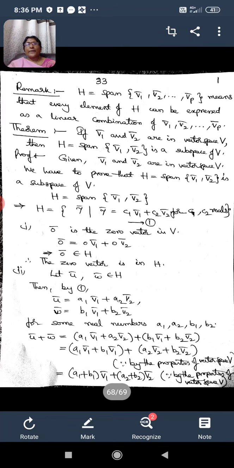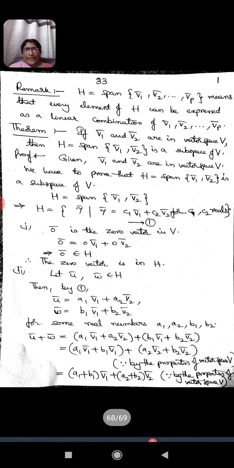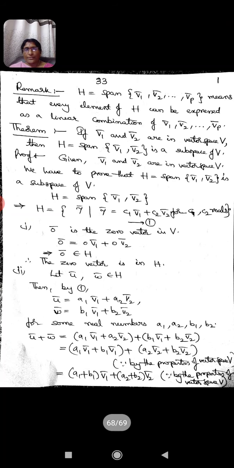H is equal to span of those vectors means, as we have already seen just a few minutes before, that the span of V1 bar, V2 bar, so on Vp bar consists of all the linear combinations of the vectors V1, V2, so on Vp. If the subspace H is equal to span of these vectors, then we can say that every element of H can be expressed as a linear combination of V1 bar, V2 bar, so on Vp bar.